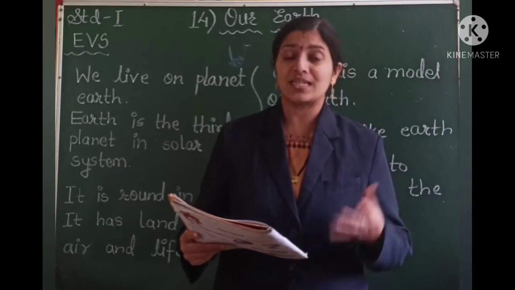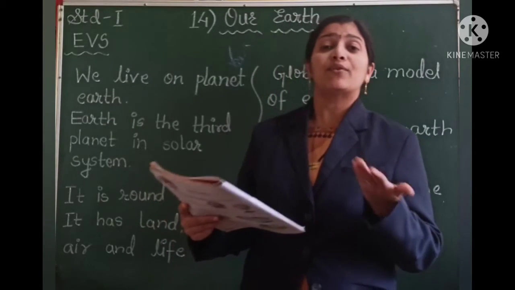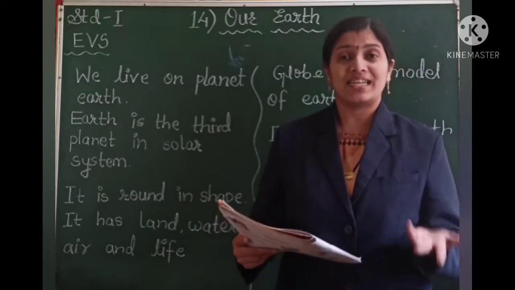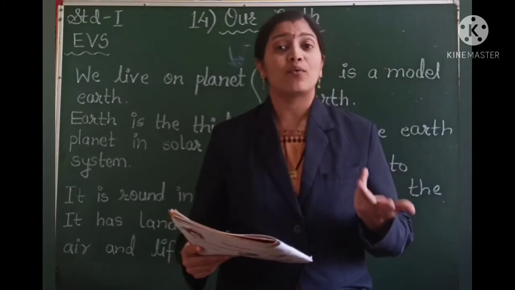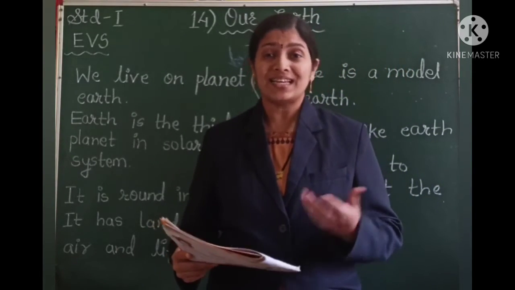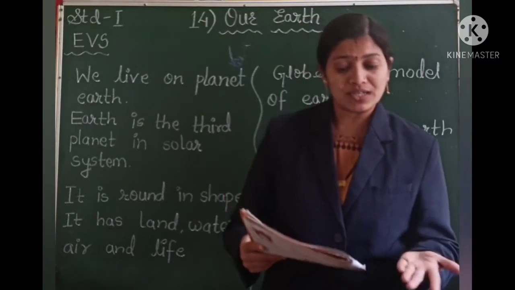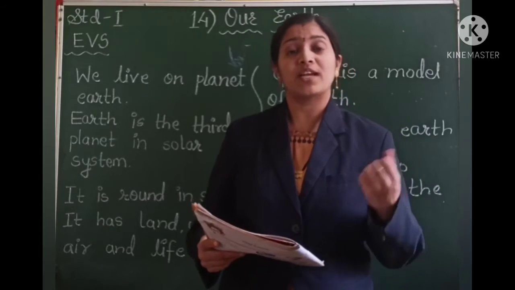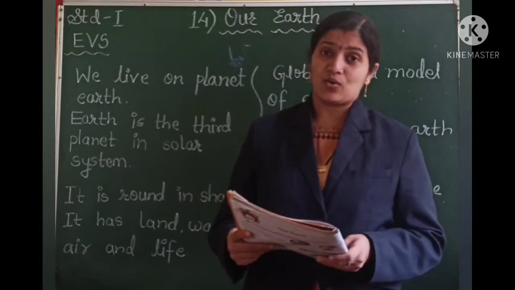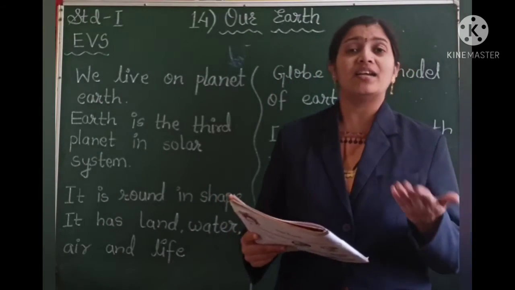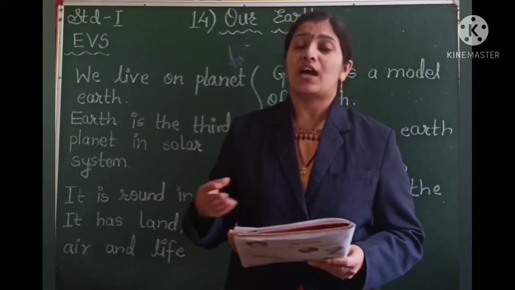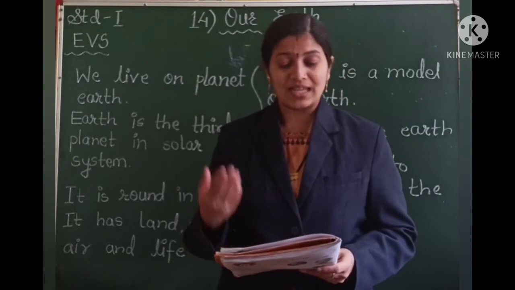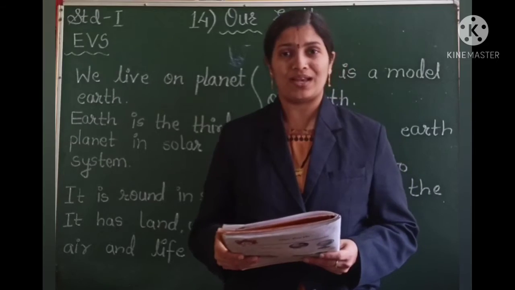What are mountains? Parvat. Then we have hills, right? Tekdi. Also we have valley. What is valley? Dari. So mountains, hills and valleys are some of the landforms that we are going to study now. I will show you the pictures and give you the information about these hills, mountains and valleys.